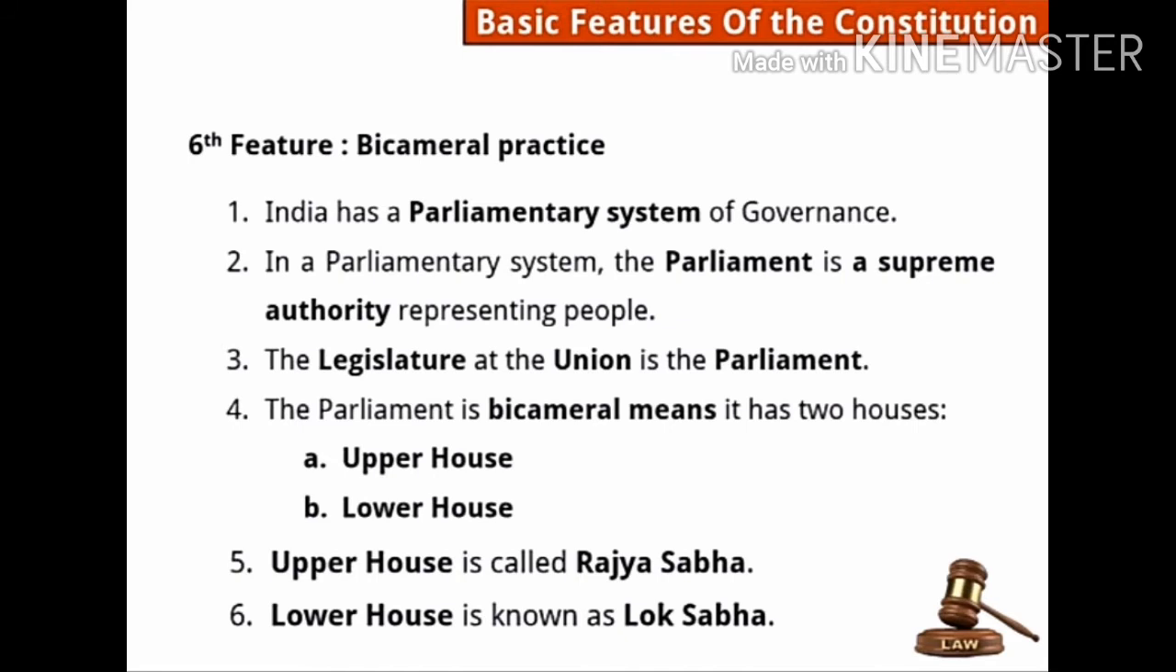See the third point, the legislature at the union is a parliament. What is parliament? The legislature at the union, at the central. All these people whom we have selected, they sit together over there. That is parliament. Now the parliament is bicameral, means it has two houses. One is the upper house, the second one is the lower house, and the upper house is called Rajya Sabha while the lower house is called Lok Sabha.